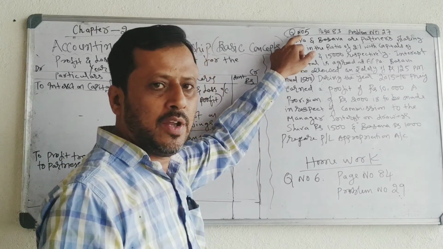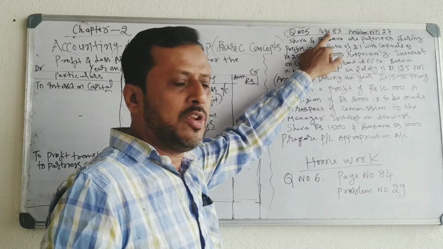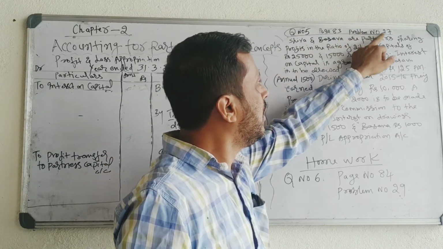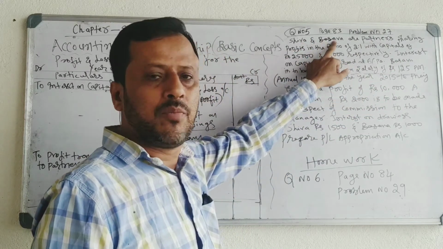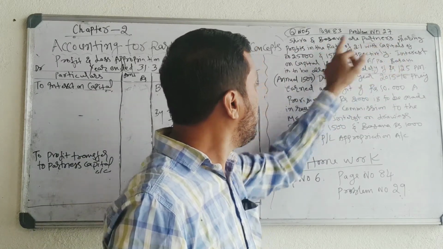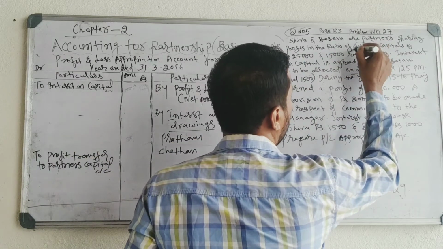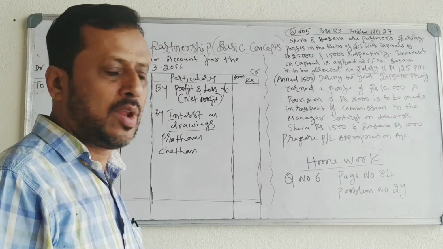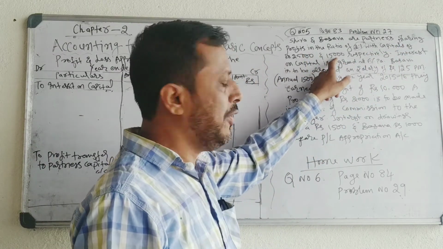Question number 5 as per our class, page number 83 from this book, problem number 27. Shiva and Baswa are partners sharing profits in the ratio of 2:1, with capitals of 25,000 and 15,000.